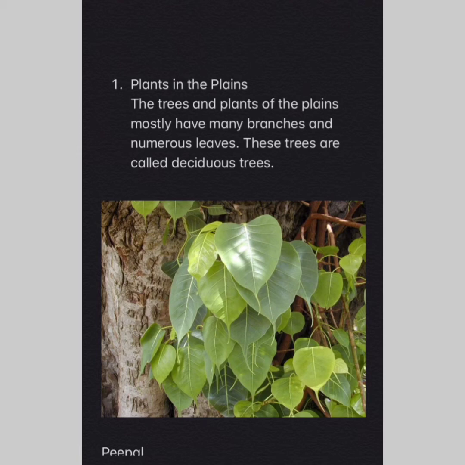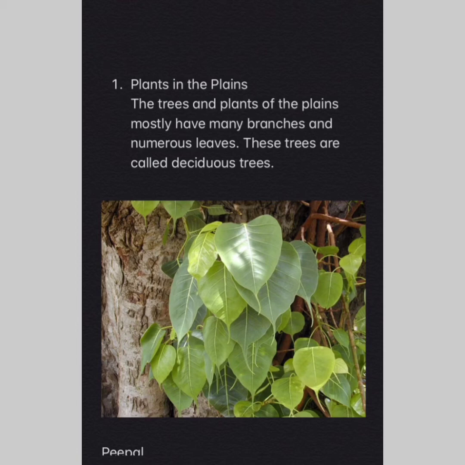Now the plants in the plains. The trees and the plants of the plains mostly have many branches and numerous leaves. The leaves are renewed periodically. Most of the trees shed all their leaves at the same time once a year. Mostly during the autumn, the falling of the leaves takes place. These trees are called deciduous trees.